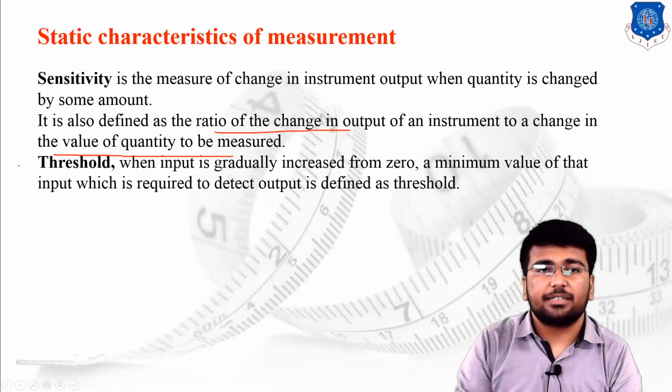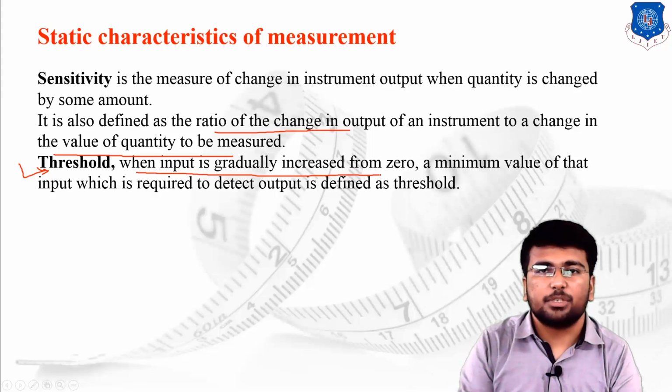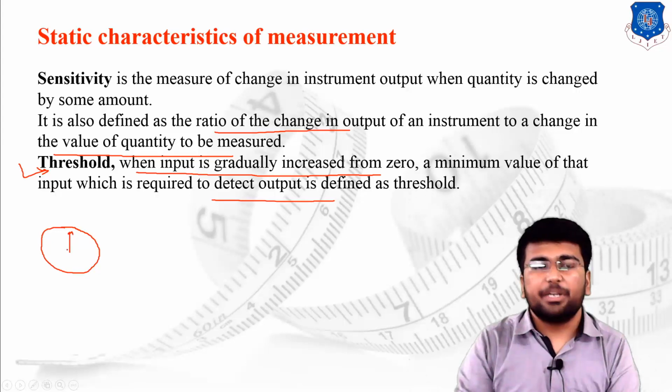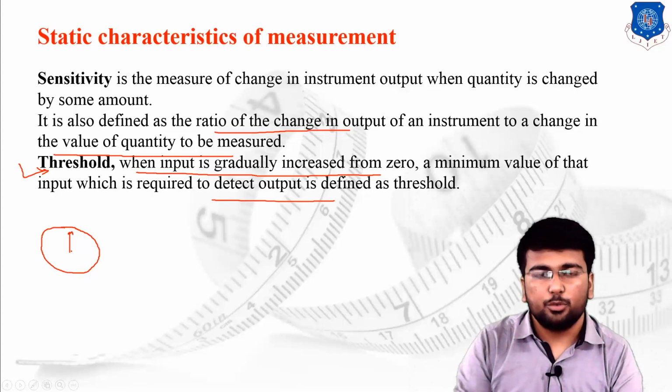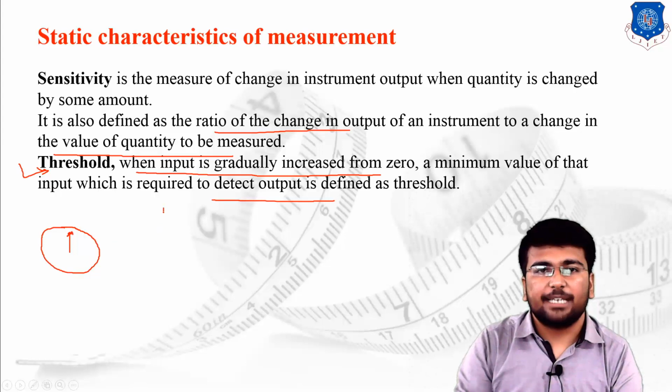The next one is the threshold, a very important aspect of measurement. When the input is gradually increased from the 0 value, the minimum value of that input which is required to detect the output is known as the threshold. Suppose a meter is provided to you and this is the 0 value. Now I am increasing my input to 1, there is no deflection.